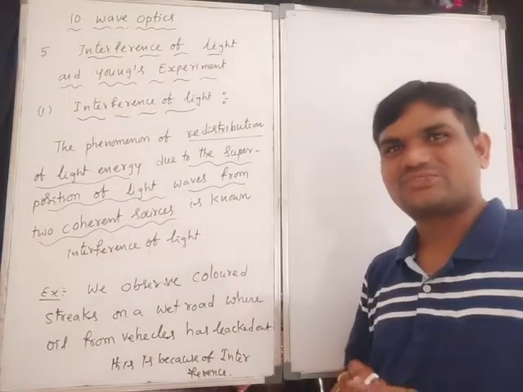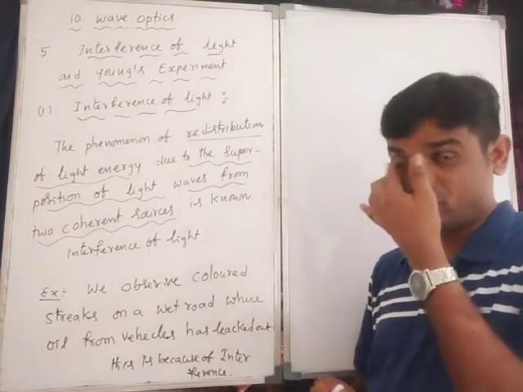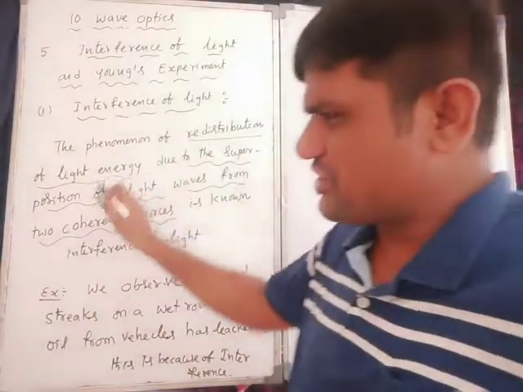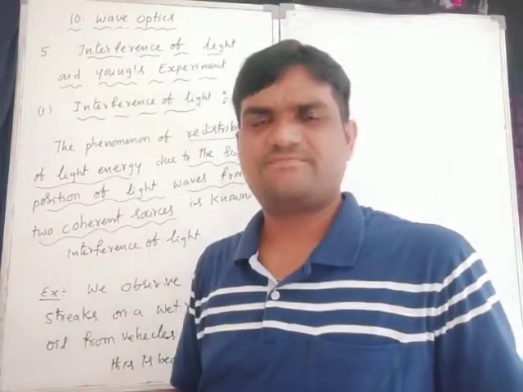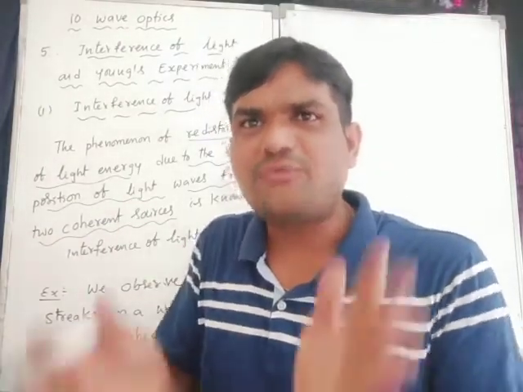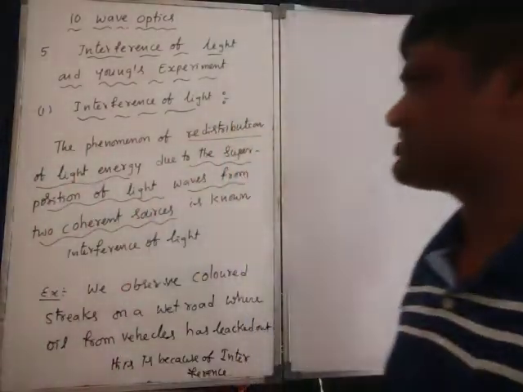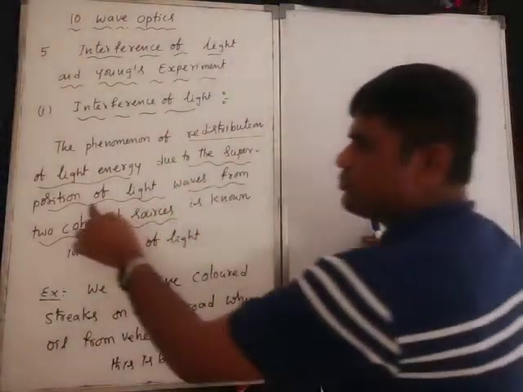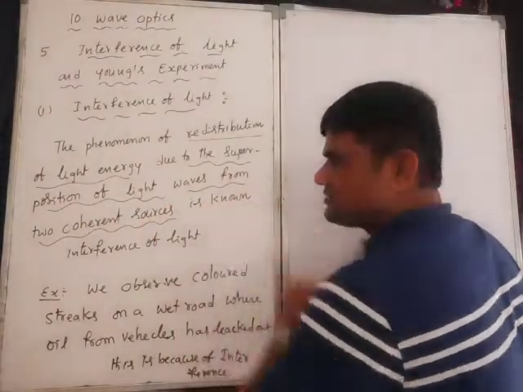Very important definition. The main basic point is redistribution of light energy due to superposition of light waves.